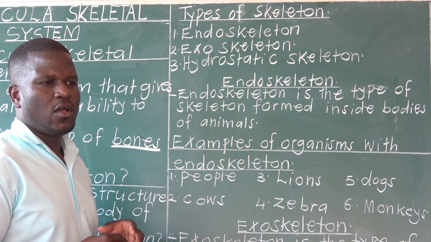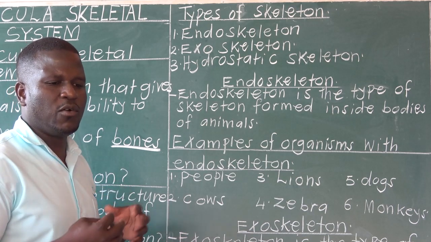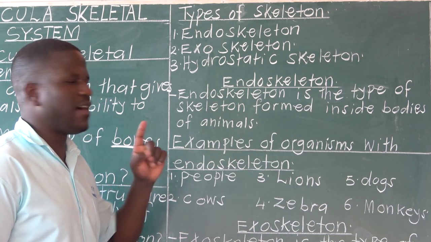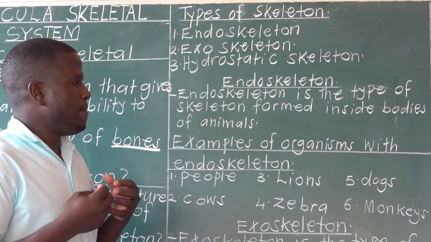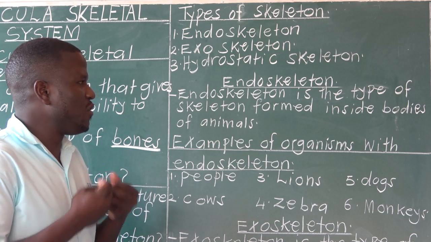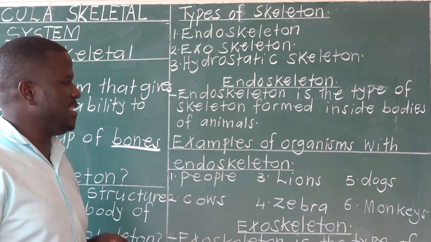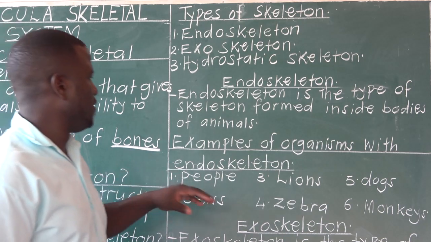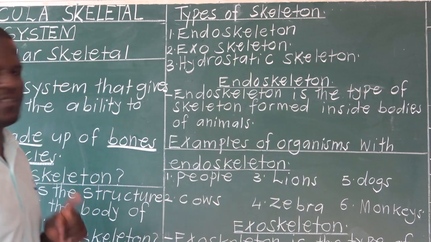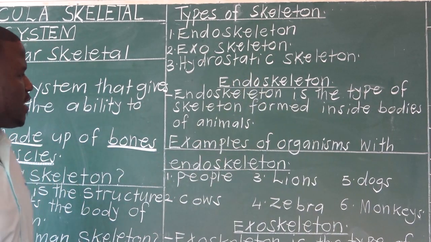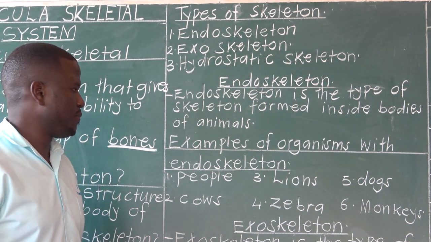In other words, all vertebrates, all animals with a backbone, have an endoskeleton. That means their skeleton is found inside their bodies. Their bones are found inside their bodies, and that's why they have an endoskeleton.